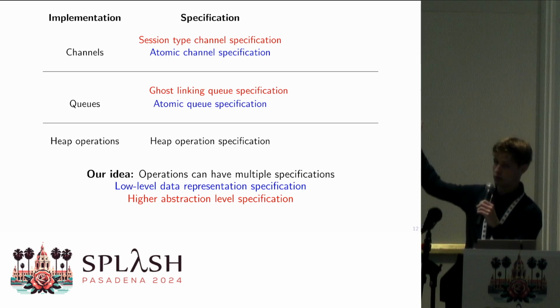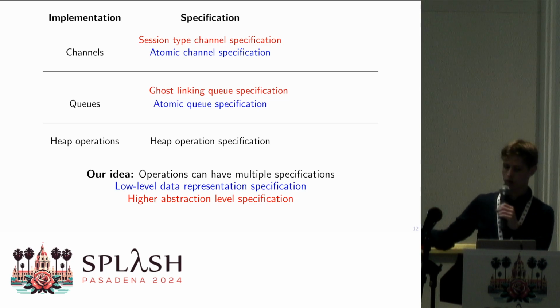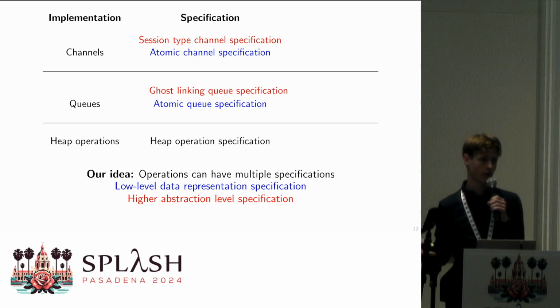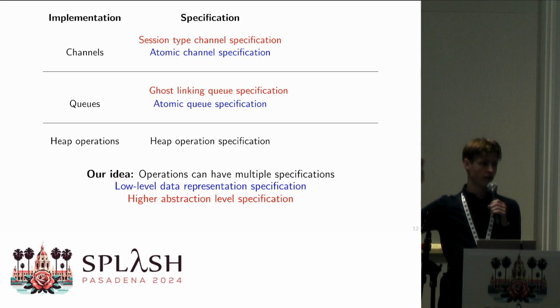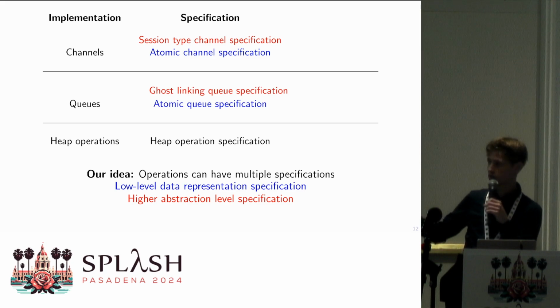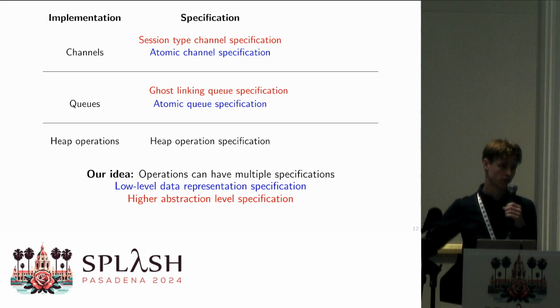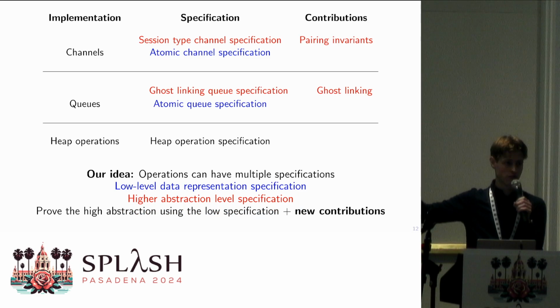Our idea is, they're just Hoare triple specifications, so we can give multiple for the same operations. So we're going to split it up into having a specific low-level representation of just the data. We abstract over the data and just build, for instance, a representation of queues and a representation of channels that does not depend on the implementation. And then on top of that, we do the more interesting verifications at a higher abstraction level. In our case, we have this form of ghost linking, and we have the session channels, which are just built on top of the data structure for channels. And as I mentioned before, this is actually where most of the interesting verification happens, so that's also where our two contributions are on the verification side.